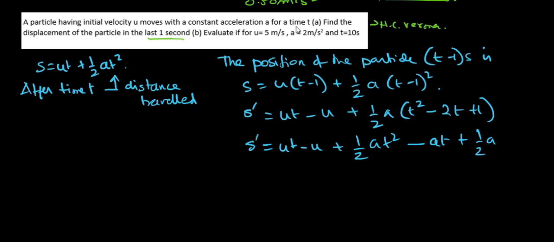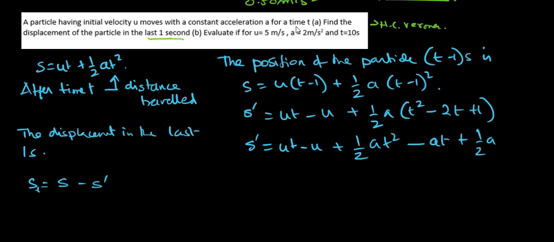So the displacement in the last 1 second will be equal to s minus s dash.